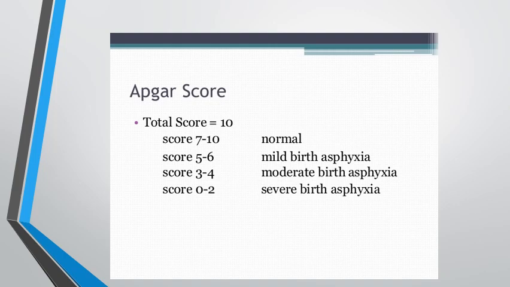So depending upon the total score, a score of 7 to 10 suggests that the baby is normal and no further resuscitation or observation might be needed. But if the score is 5 to 6, it is a mild birth asphyxia and the baby might need a little more observation. If the score is 3 to 4, it suggests a moderate birth asphyxia and the baby needs to be taken to the neonatal care unit and given initial management. A score of 0 to 2 is severe birth asphyxia; immediate resuscitation measures, maybe intubation and other things, might be needed for these babies.